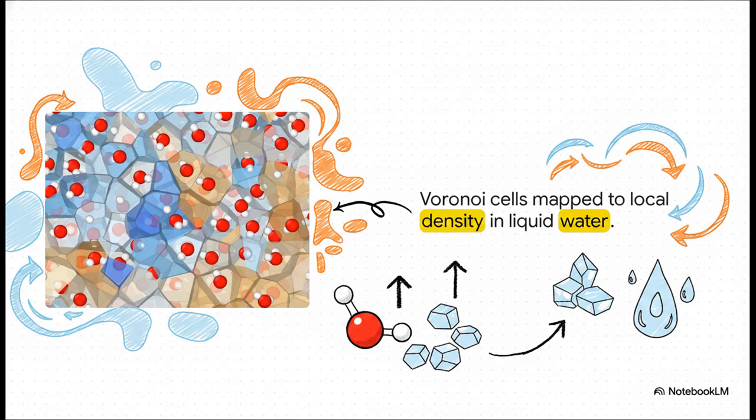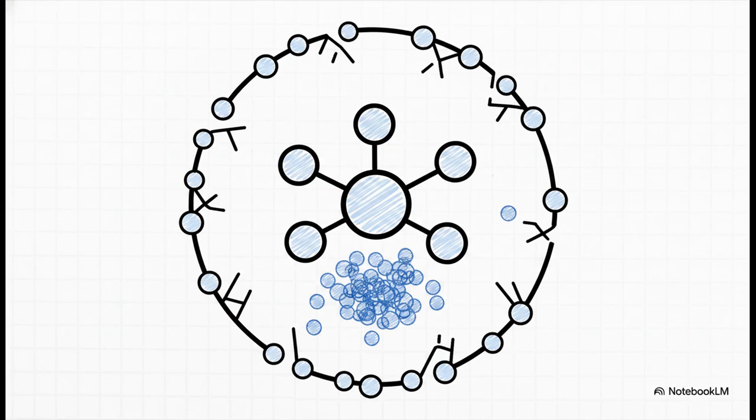This whole dynamic is perfectly captured using a really neat geometric tool called Voronoi cells, which basically maps the local volume of each molecule. In these mapped snapshots of liquid water, the blue areas represent regions of high local density, while those orange areas show low local density. It's so cool because it visually proves what was hypothesized for nearly a century. Liquid water is actually an incredibly dynamic, heterogeneous mixture of all these different local structures that are just rapidly shifting around. But the simulation revealed something even more specific than that.